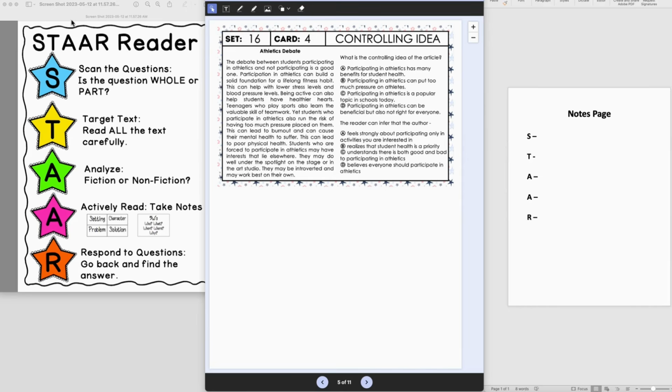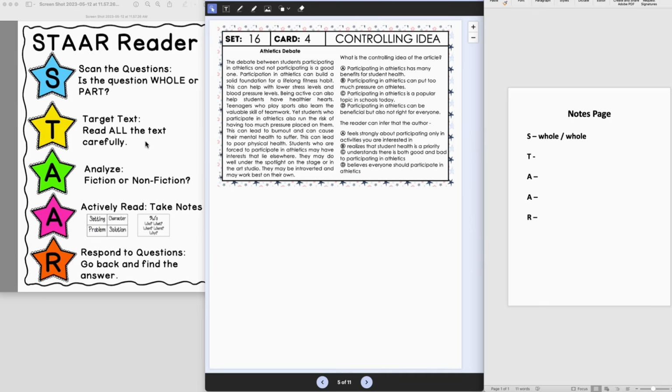So let's begin. We're going to start by scanning the questions to see if the question is whole or part. What is the controlling idea of the article? We're going to have to look at the whole text there to find that answer. The reader can infer that the author, okay, again, inference is usually looking at the whole text to come to that conclusion. All right, now we're going to target the text and read all the text carefully.